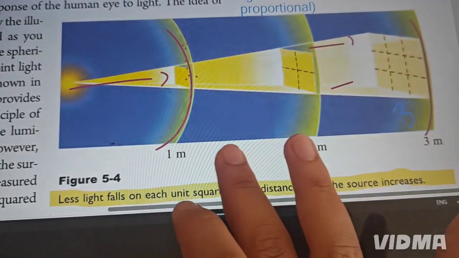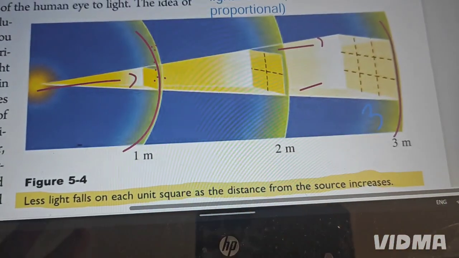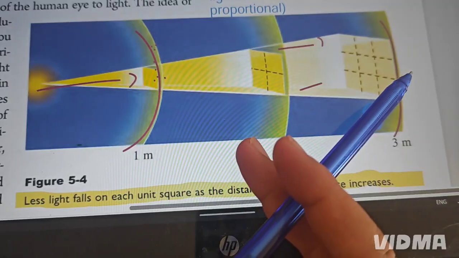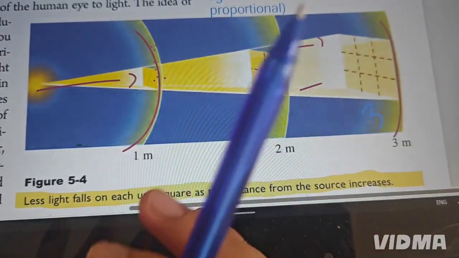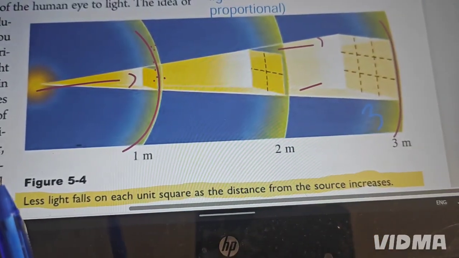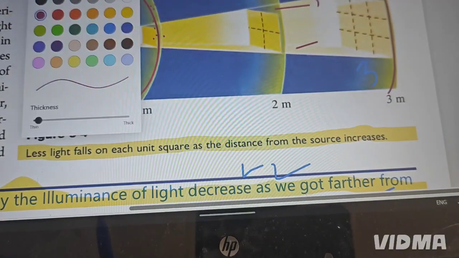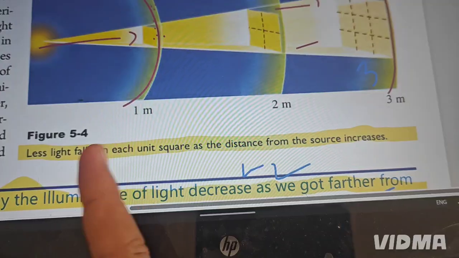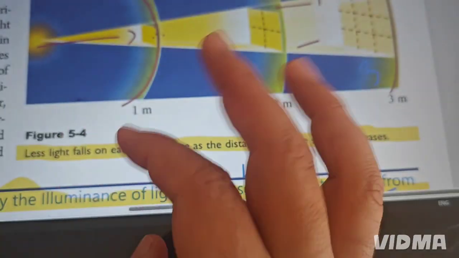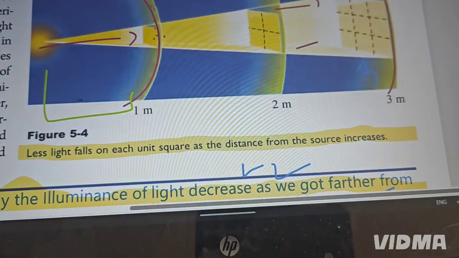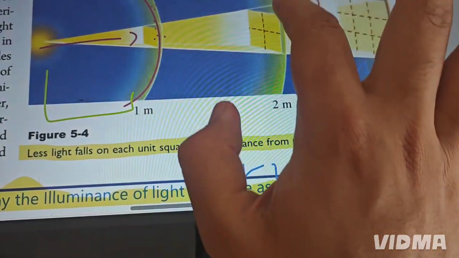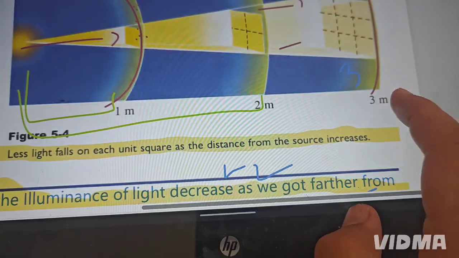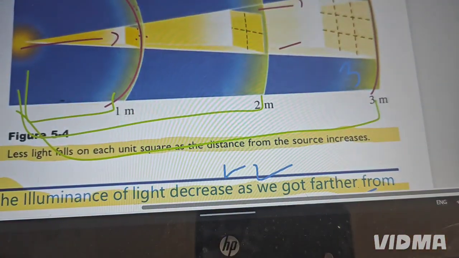But if you notice, the light in here is colored totally different compared with the light in the last one. There is a big difference between both of them. In here we have a number. In here we have 1 meter. What's the meaning of this meter? It means the distance between this area and the source is only 1 meter, and this is 2 meter. The distance between this area and the source is 2 meter, and for that one, the distance between this area and the original source is 3 meter.